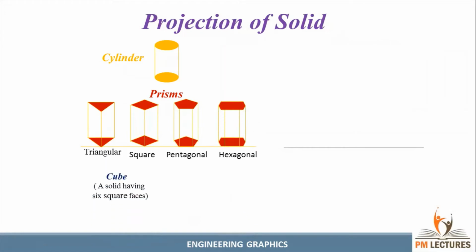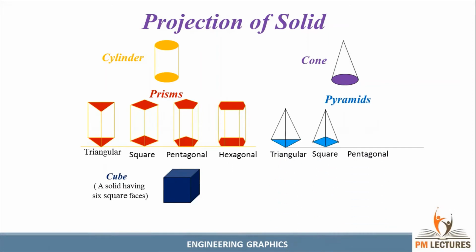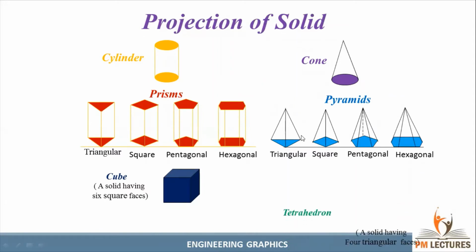Now you can see the cube. A cube has 6 sides, the 6 square faces connected together. And the cone is similar to a pyramid, guys. At the bottom we have a circular base, connected by generators to the apex point. And we have similarly pyramids: triangular pyramid, square pyramid, pentagonal and hexagonal pyramid. See here, the triangle faces are used to connect the apex to the edges of the base. And we have the tetrahedron.